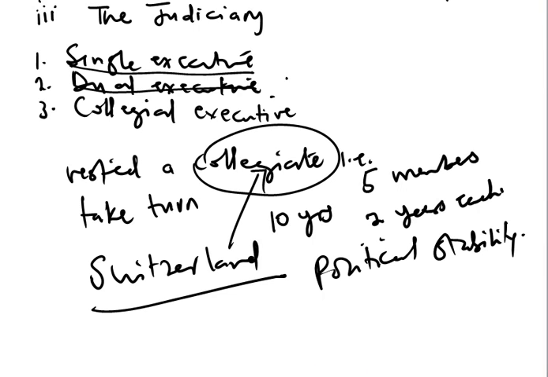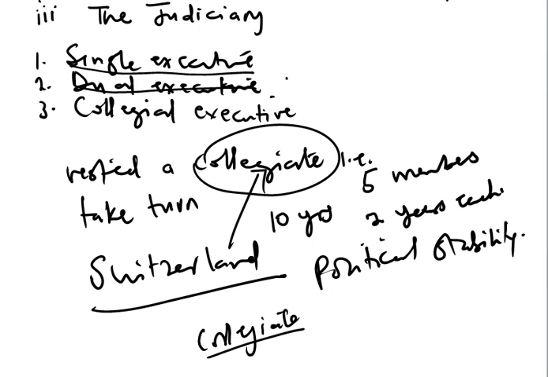Another advantage that the collegiate executive offers is that mistakes are minimal. Mistakes are minimal in the sense that a group of people known as the collegiate work to ensure that mistakes are minimal. So whatever is brought out for the people to look at in the form of policy is something that they have actually brainstormed on, they have actually worked on before they bring it out. And when they bring it out, they ensure that it continues until they finish their tenure.